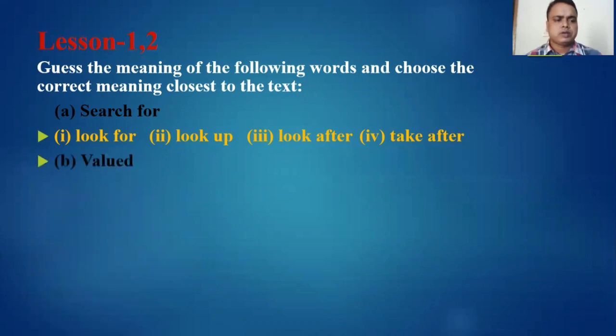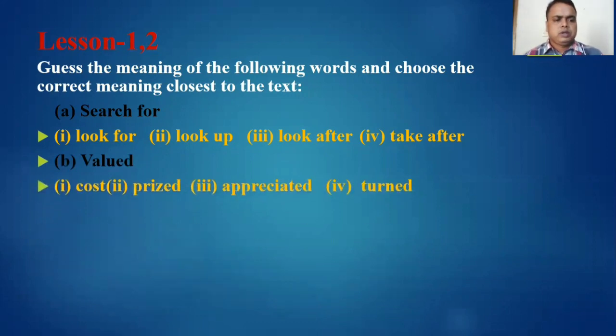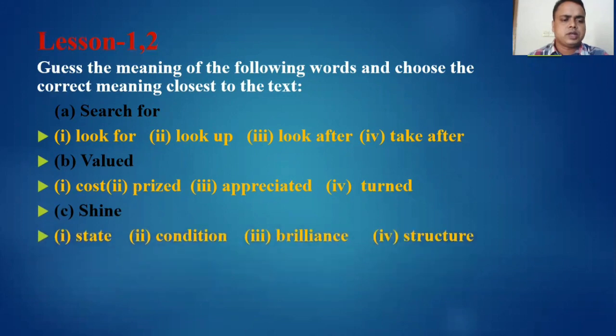Now second one, valued. Here are the options: cost, priced, appreciated and turned. Valued means appreciated. So what will be the answer? It will be appreciated. Then shine. Options: state, condition, brilliance and structure.